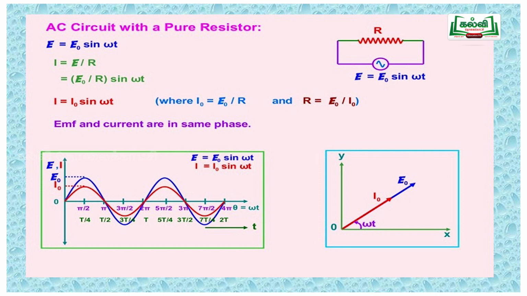So EMF and the current are in the same phase. What do you know about same phase? Same phase means the maximum and minimum of the current and voltage occur at the same time instant. It is given on the board, the wave comparison of the AC circuit with resistor, that is the I and V current.